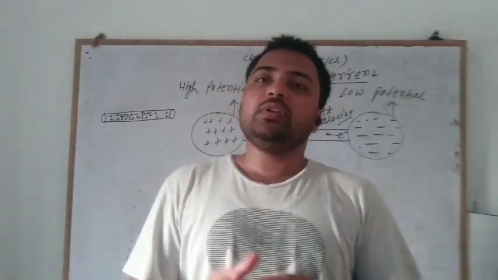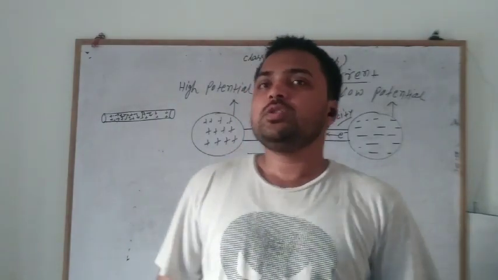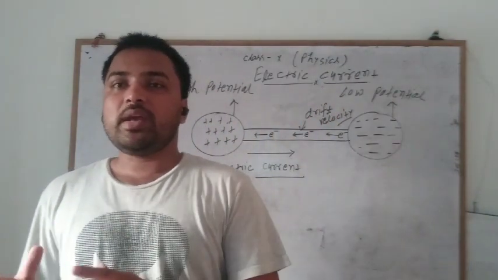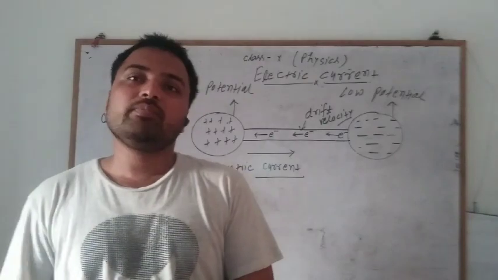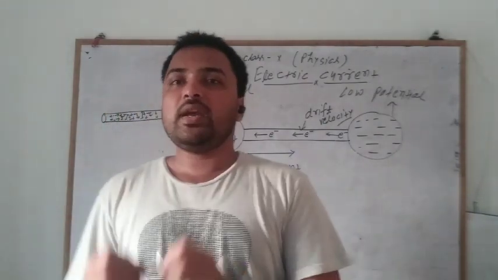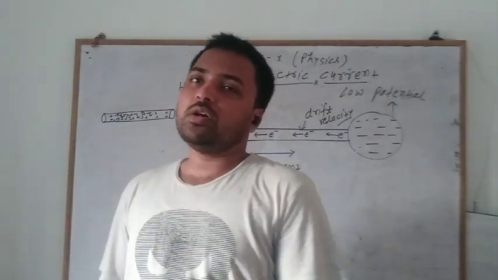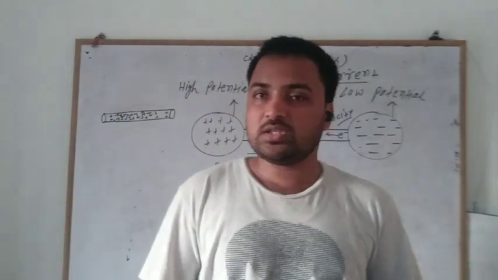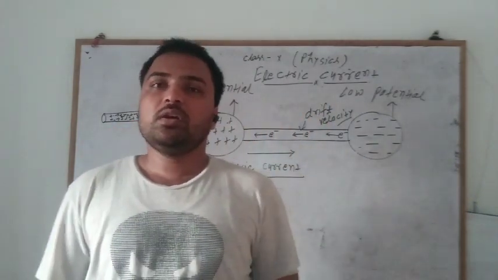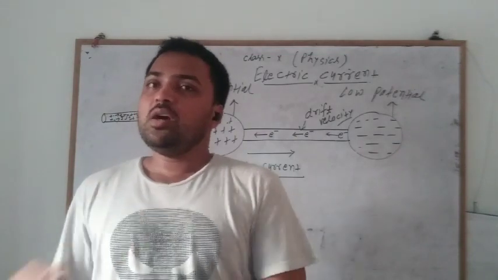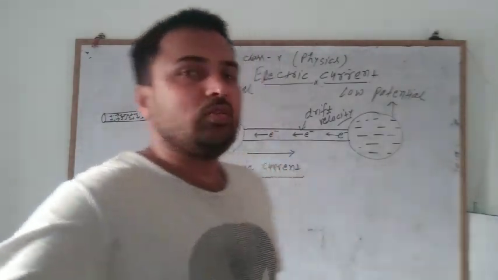So electric current is always defined with respect to time, through an area of a metallic wire, a metallic body or a metallic system. Electric current is the net flow of charge per unit time.